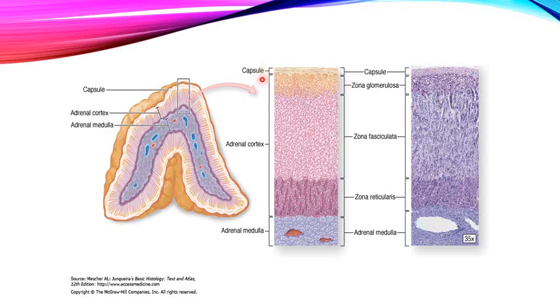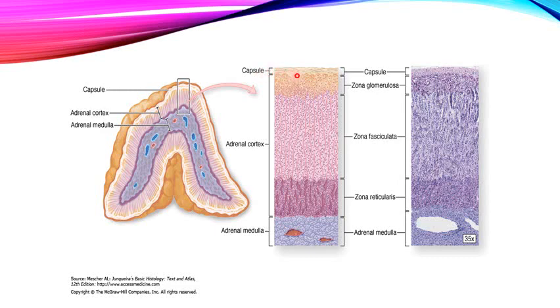The stroma here is a connective tissue component which makes up a capsule. The capsule surrounds the adrenal gland and sends very thin septa internally, dividing the parenchyma into trabeculae.